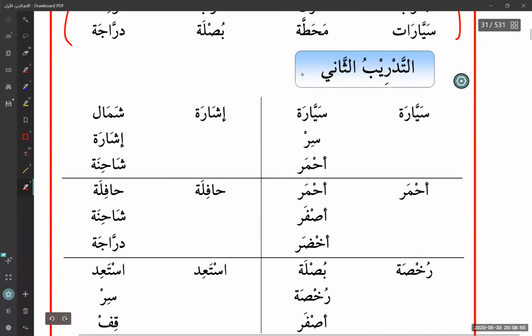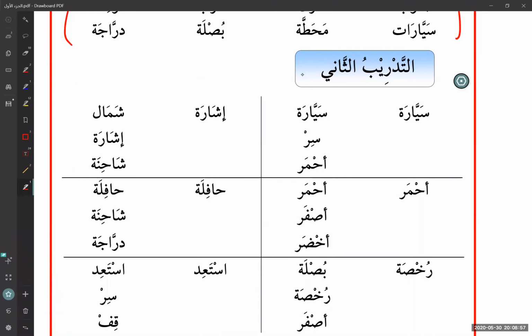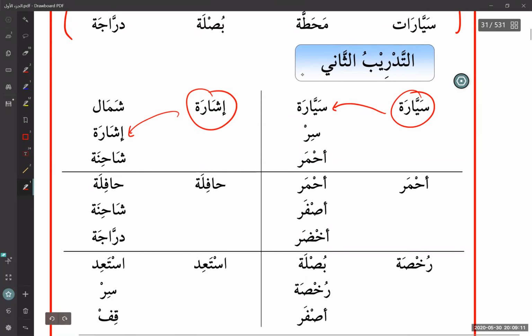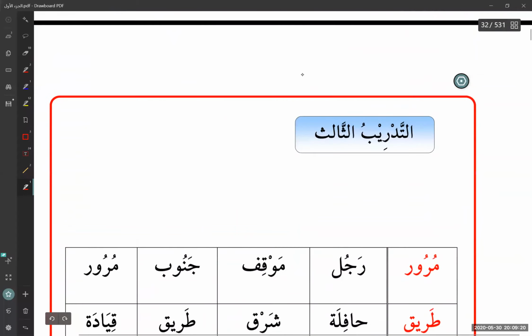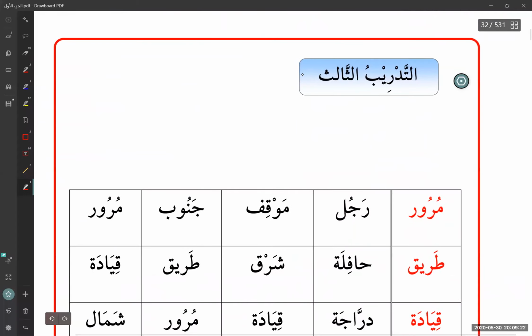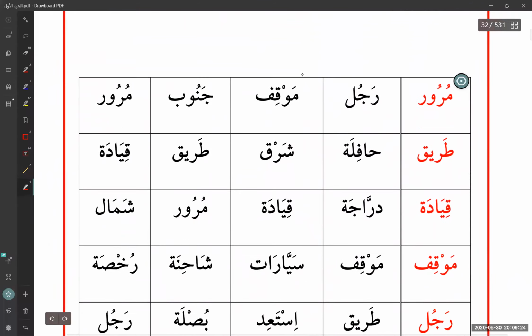Second exercise, same thing. They give you a word, you have to find this word, you have to know what this word means. Sayyara means a car. Okay, so now I can connect with sayyara. Ishara, we just say the pointing. Now I can find ishara. Okay, ahmar, ahmar is red. What is the ahmar? Here's the ahmar, it means red. Okay, so do the rest of this exercise, and then we have at-tadrib al-thalith, third exercise.